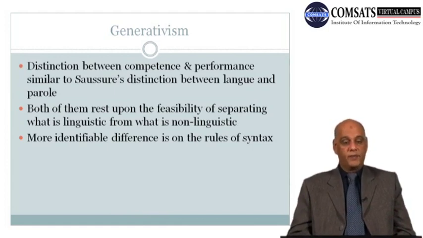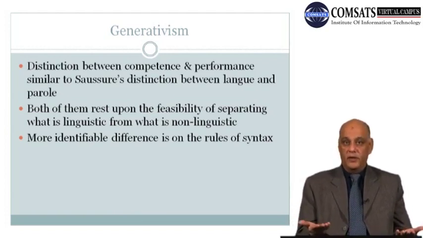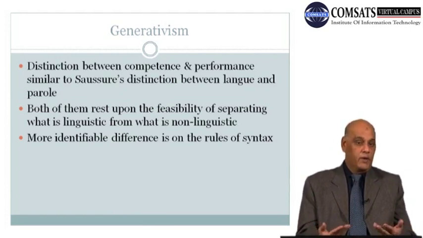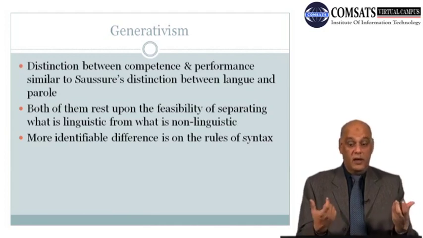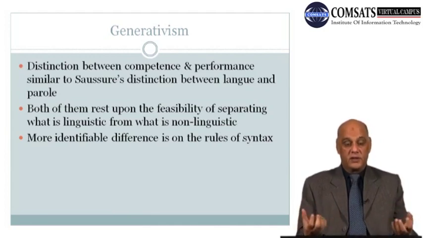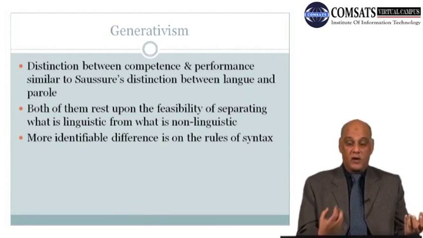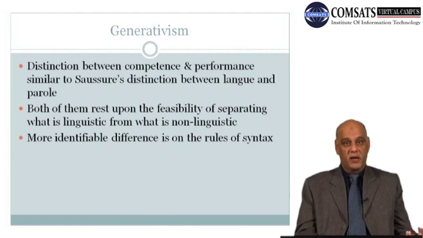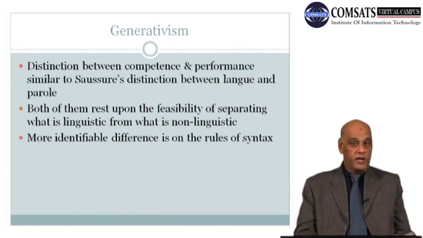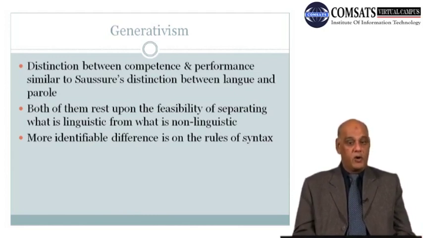Now there is a common factor, some similarity, some link between Chomsky's ideas and the ideas of Saussure: Saussure's ideas of Langue and Parole, and Chomsky's generativism, when he talks about the generative ability, about competence and performance.